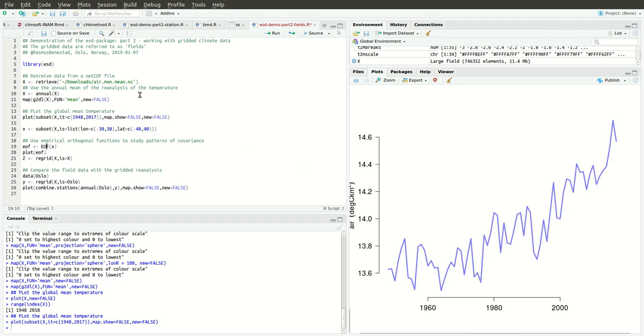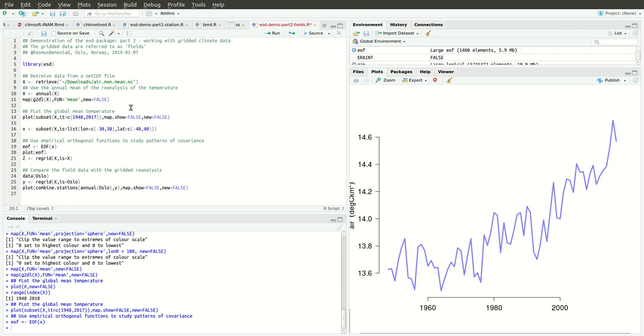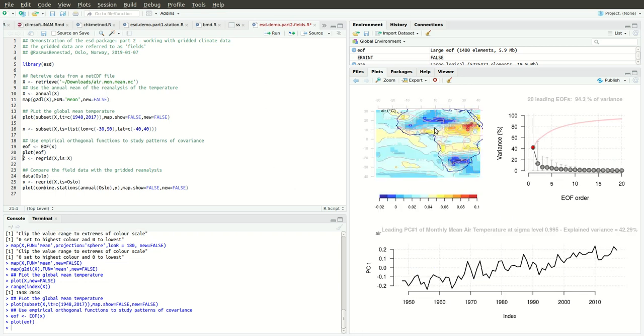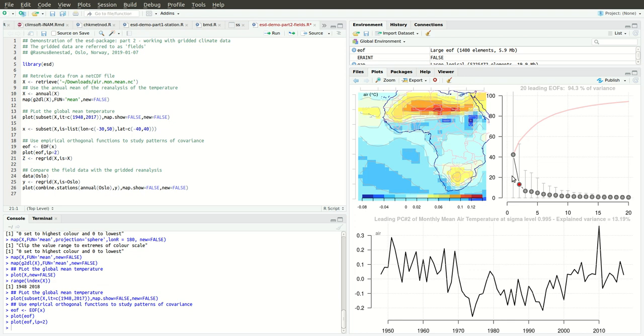It is also possible to estimate the EOFs of this data, and if we plot the EOFs, we can see the first EOF pattern here. It shows the first one by default, which explains 42% of the variance. You can see it's going up. We can also plot with ipattern equals 2, that's index pattern 2, so then we have the second most important EOF pattern here.